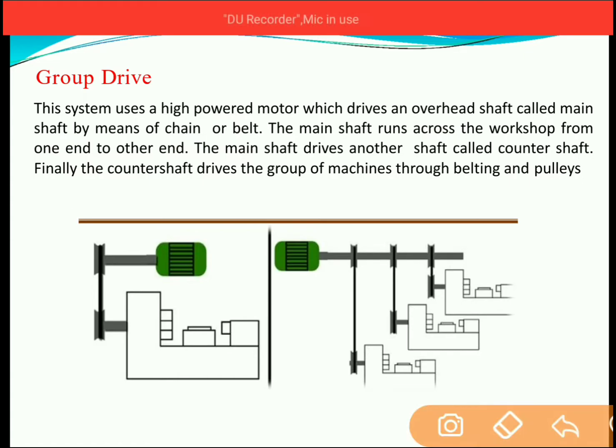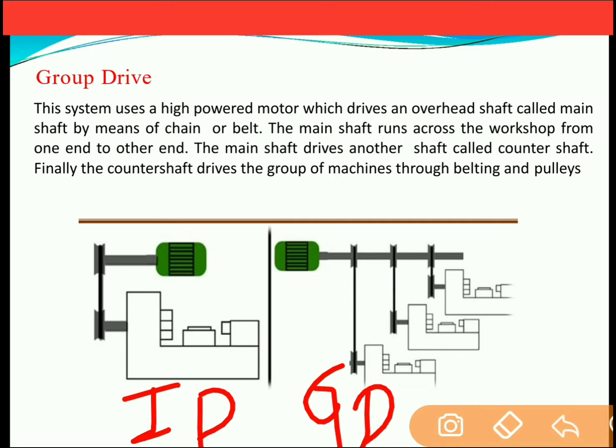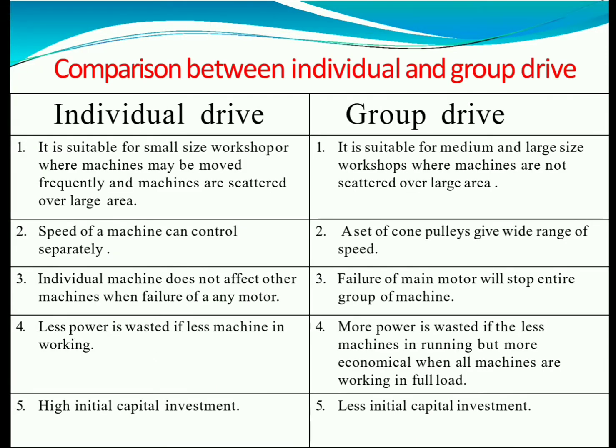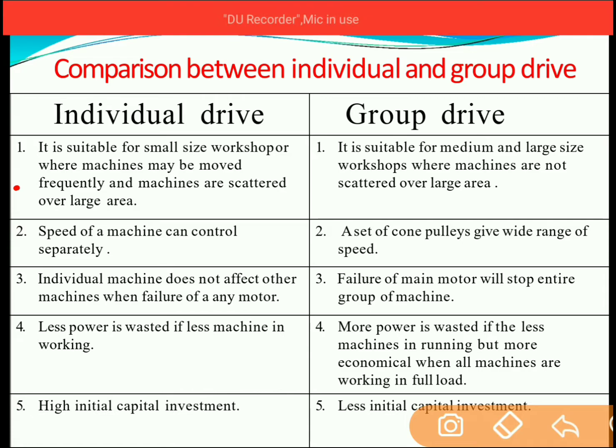So this is a comparison of individual drive and group drive. In individual drive there is a single machine and single motor, and in group drive there is a single motor and more than one machine. Comparison between individual drive and group drive. First point: individual drive is suitable for small size workshops where machines may be moved frequently and are scattered over a large area.